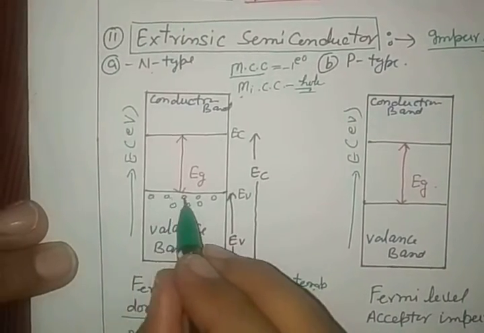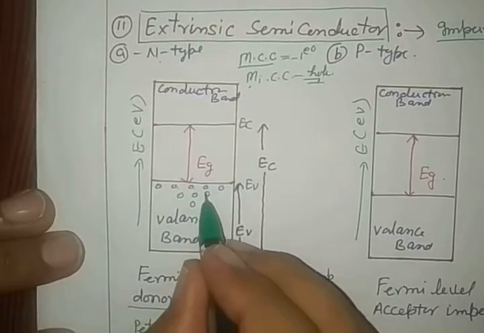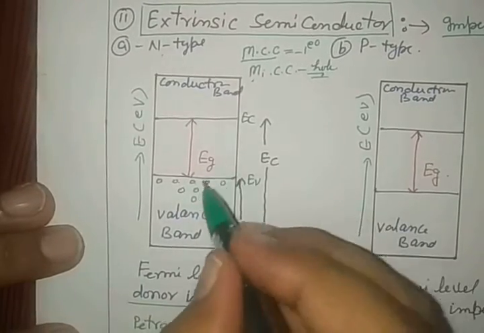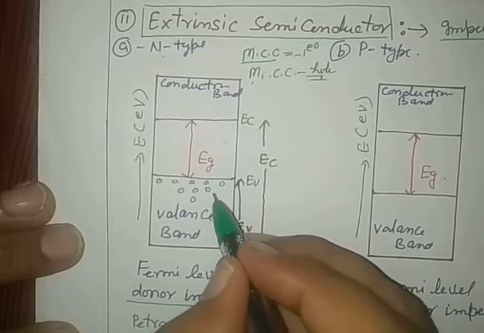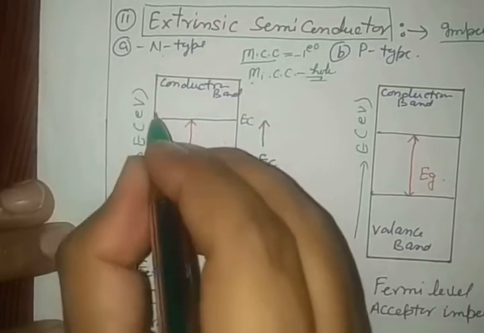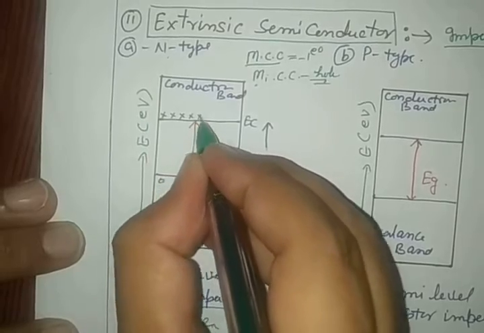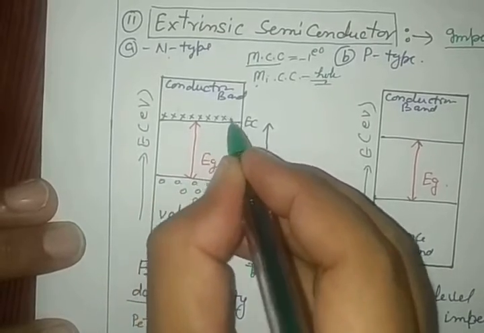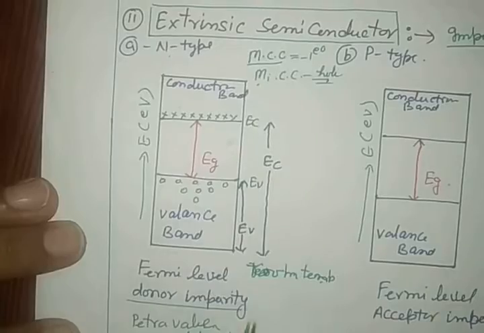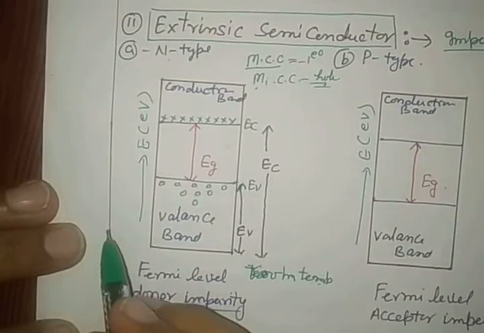Here are 1, 2, 3, 4, 5, 6, 7, 8, 9 electron holes. I am explaining here in the lower band. So these 9 electrons, 1, 2, 3, 4, 5, 6, 7, 8, 9, went into the upper band.